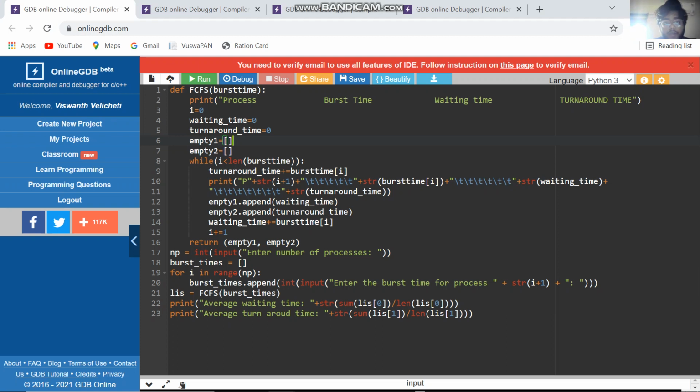Burst time. Print process, burst time, waiting time, turnaround time. i is equal to 0, waiting time is equal to 0, turnaround time is equal to 0. MT1 is equal to brackets, MT2 is equal to brackets, while i less than burst time, turnaround time plus equal to burst time into i.